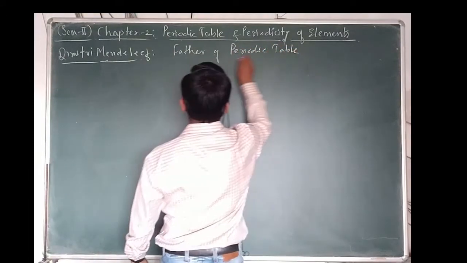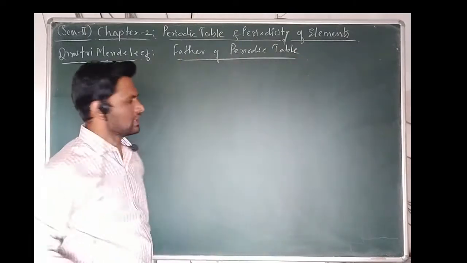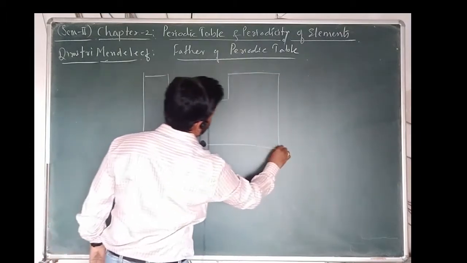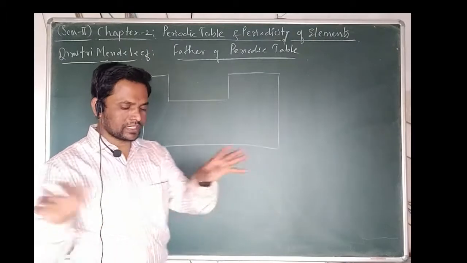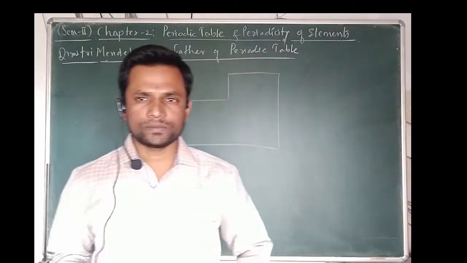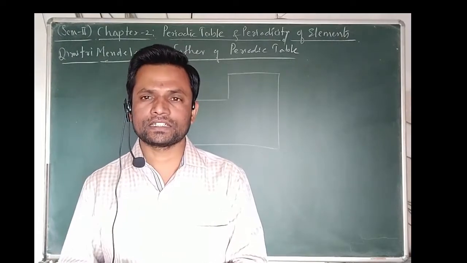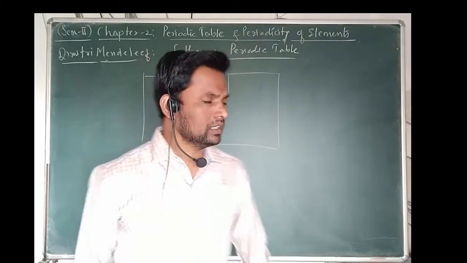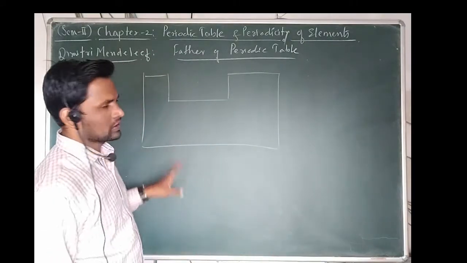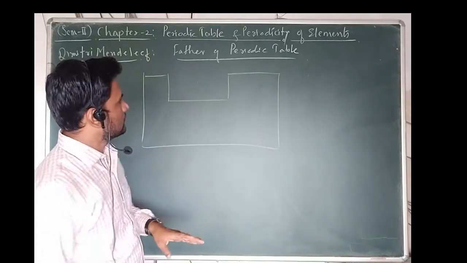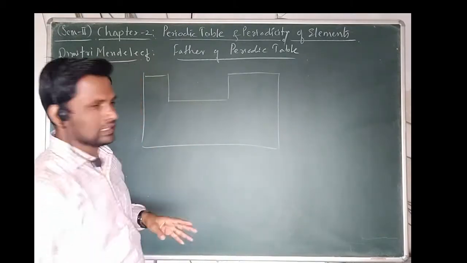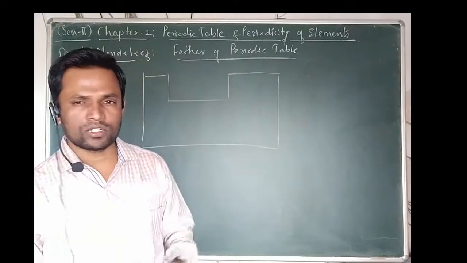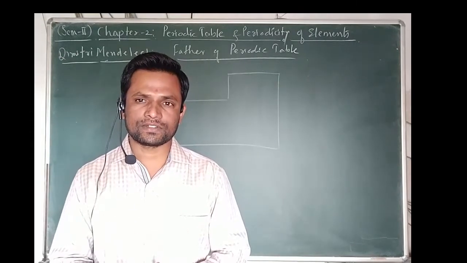All of us know that in front of us we can visualize the periodic table. This periodic table has the elements, nowadays 118 elements, but still some new elements are going to be found. So, let us consider 118 elements for the modern periodic table. Again, the father of the periodic table is Dmitri Mendeleev. In the periodic table, all the elements are arranged on the basis of atomic weights, atomic number, as well as their properties.